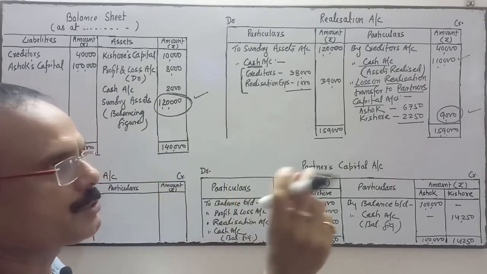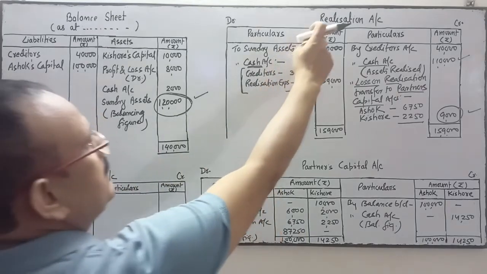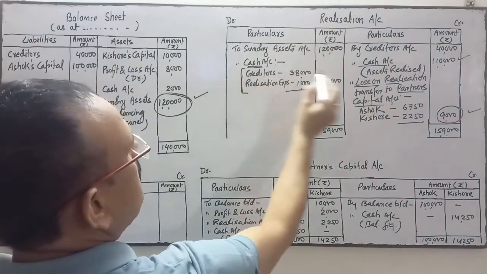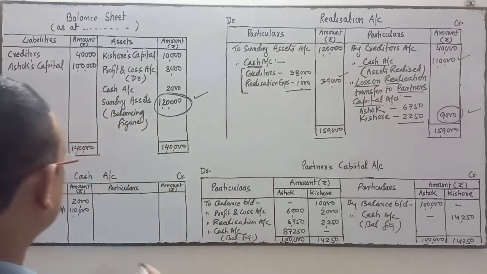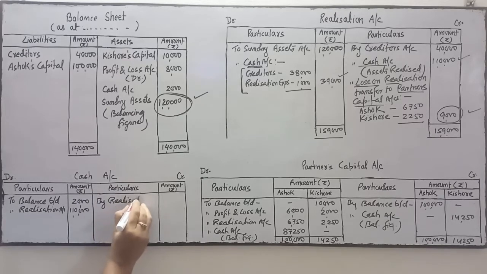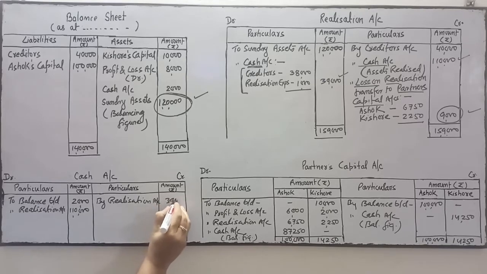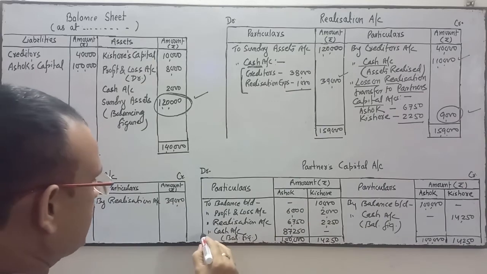So cash is on debit, so posting will be done in the debit side of cash account. Here realization account debit to cash account, this amount. So in the ledger of cash, this will be posted in the credit side, because realization account debit to cash, cash is on credit, so posting will be done in the credit side of cash account by realization. Amount is how much? 39,000.